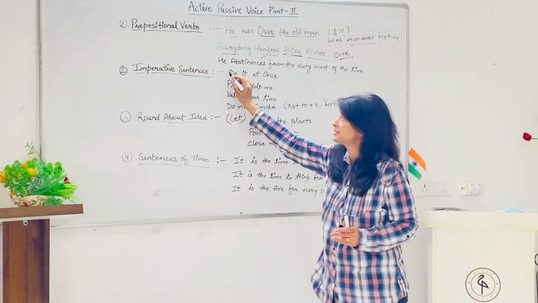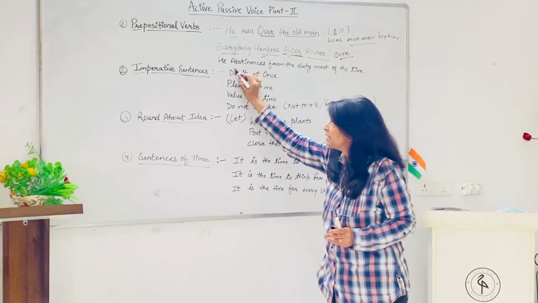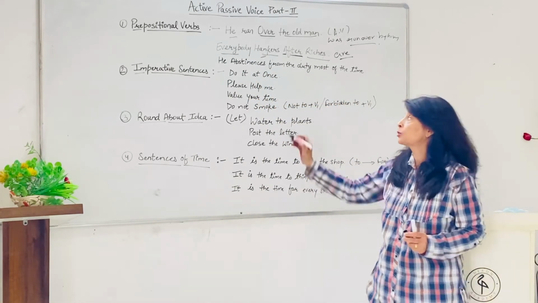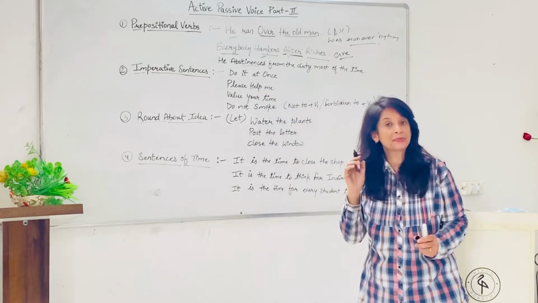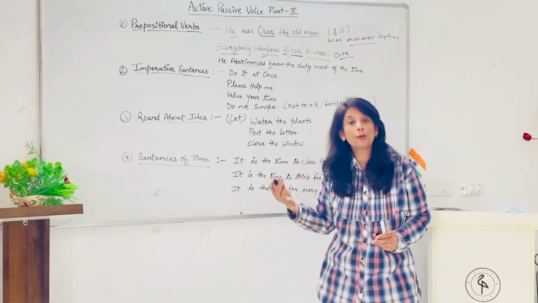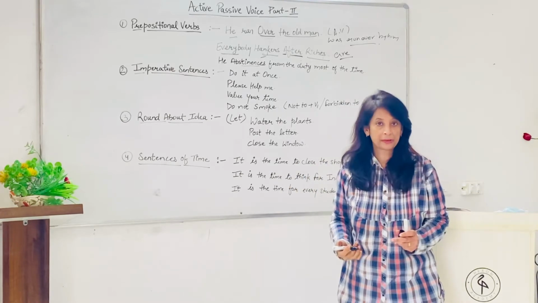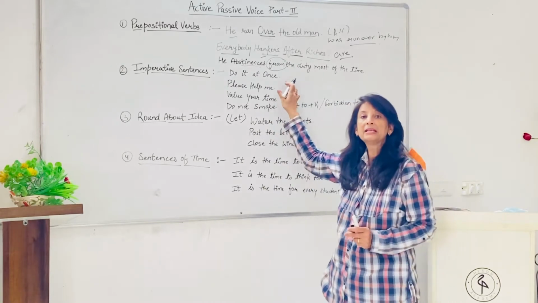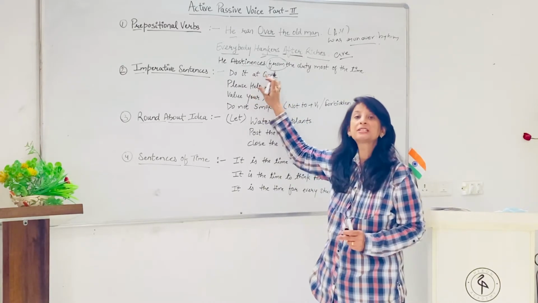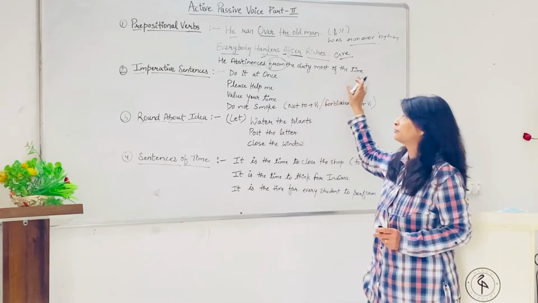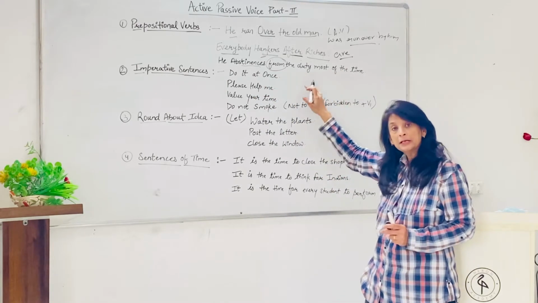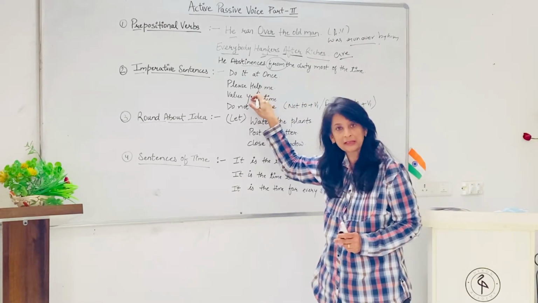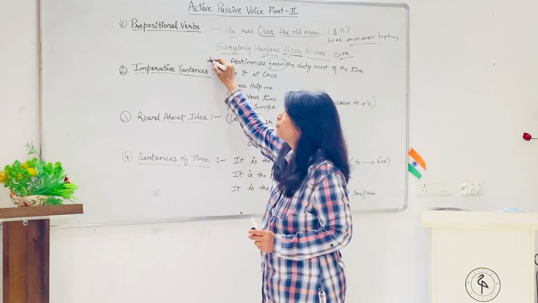Now the third is, he abstains from the duty most of the time. So abstinence का मतलब क्या होता है? Abstinence means he is always absent from the duty, right? So his abstinence from, so this from is a preposition. So abstinence from, ठीक है, most of the time. So here this is an intransitive verb. So हम इसका passive नहीं बना सकते because here we are giving info about it.